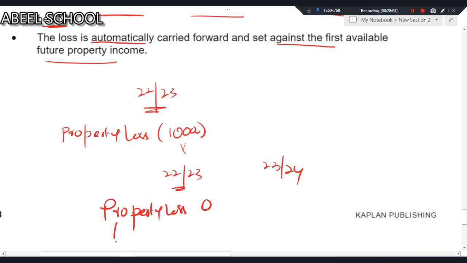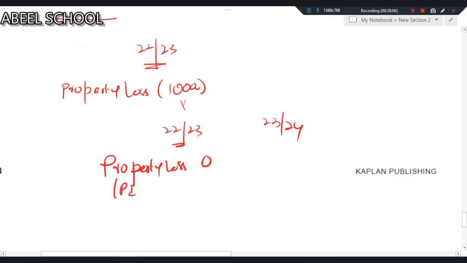Assuming property losses/property income. Assuming in the tax year 23-24, there's a property income of 20,000. From this 20,000, we will deduct the property loss of 10,000. So the brought forward property loss of 10,000 will be deducted.